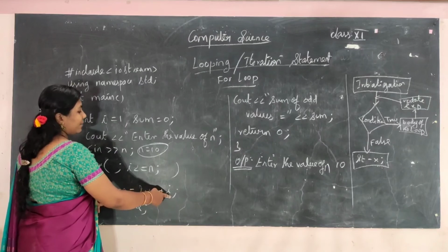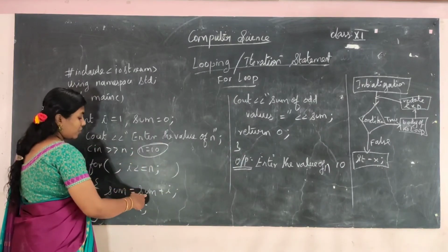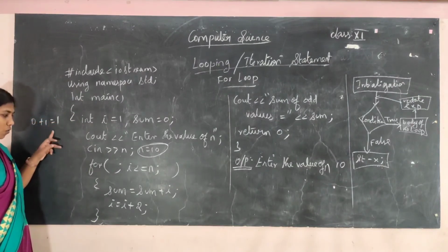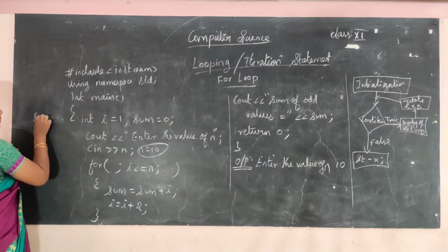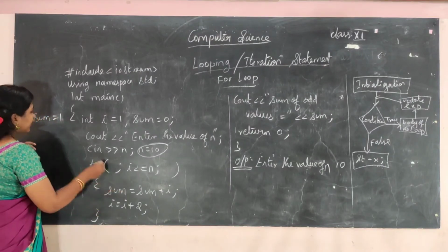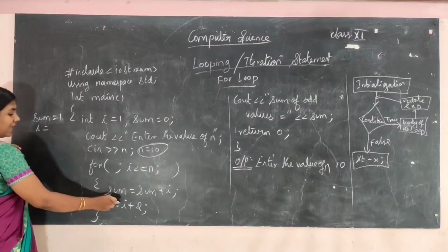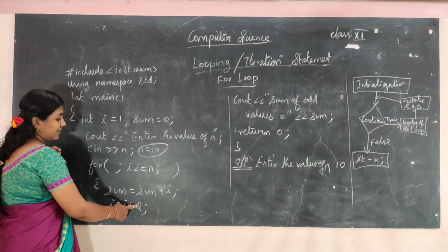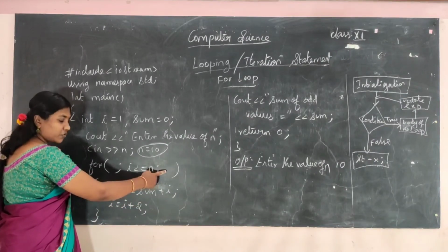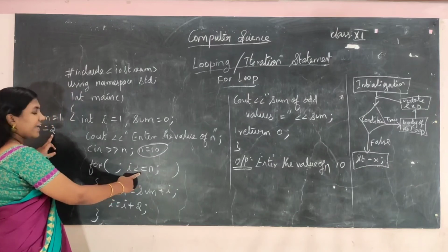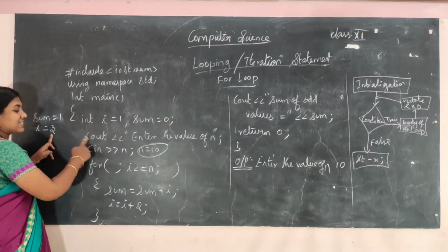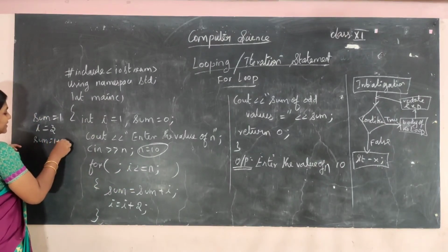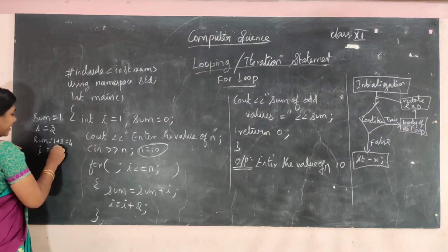sum is equal to sum plus i. Sum already I am having as 0. So 0 plus 1 is equal to 1. So sum is equal to 1. i is equal to i plus 2, so i becomes 3. Next, what will happen? Here the update expression is not given, so it will move to the test expression. I have the i value 3. 3 less than or equal to 10, condition true. So sum is equal to 1 plus 3 is equal to 4, and i becomes 5.